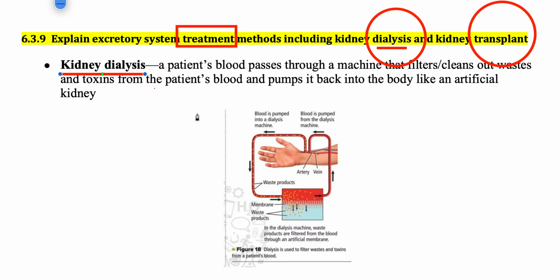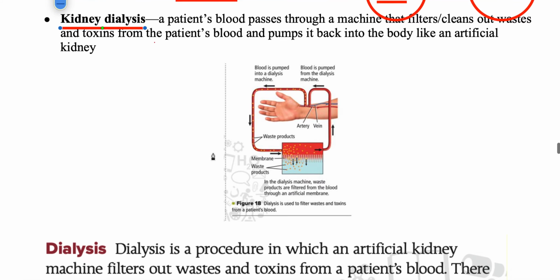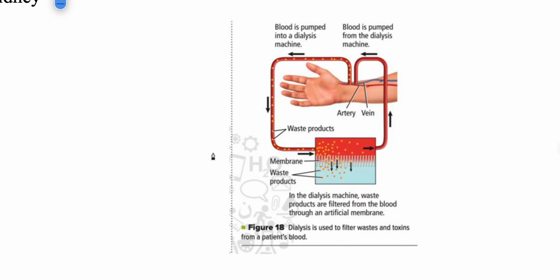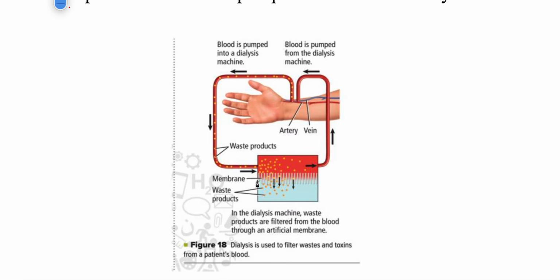Dialysis is a temporary treatment. It's like on and off. You need to redo it again and again. The doctors use an artificial kidney, that is a machine. They connect the machine, which has two pipes. One pipe is connected with your artery, which brings the unclean blood, and that is taken to the machine.